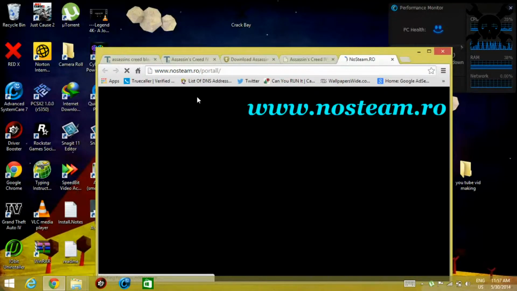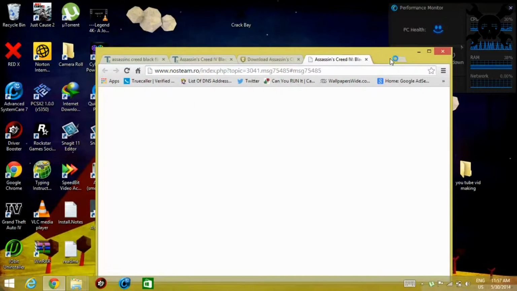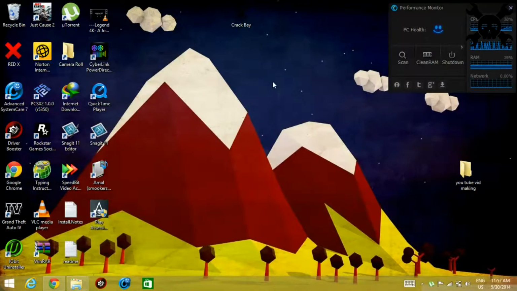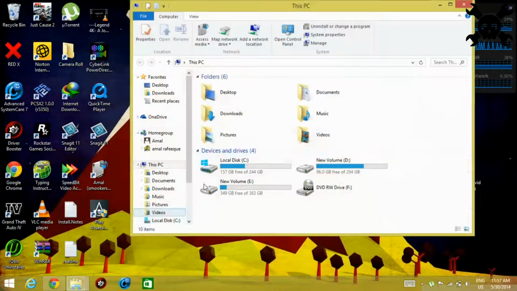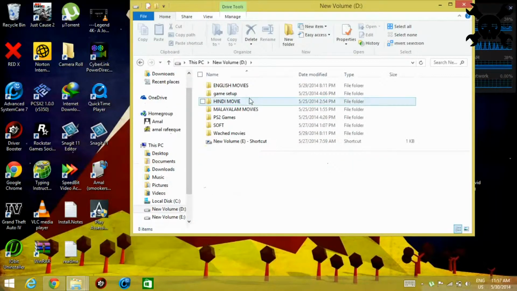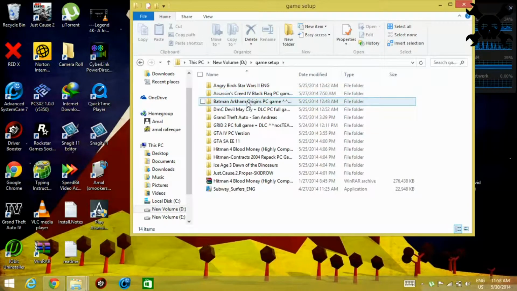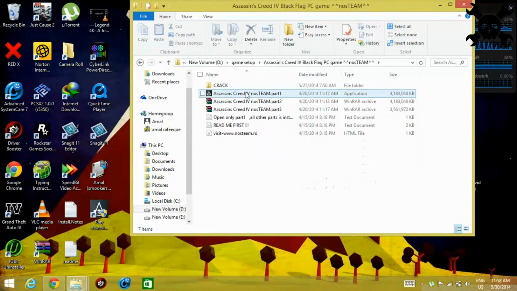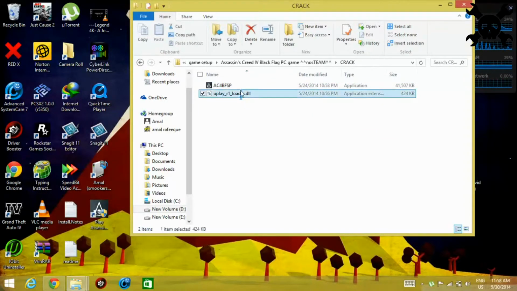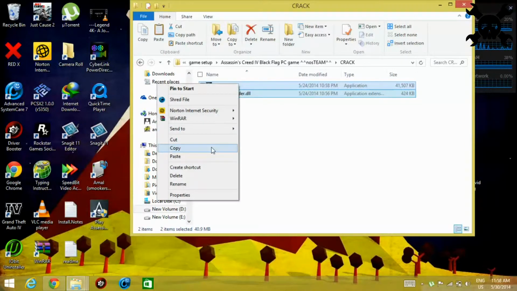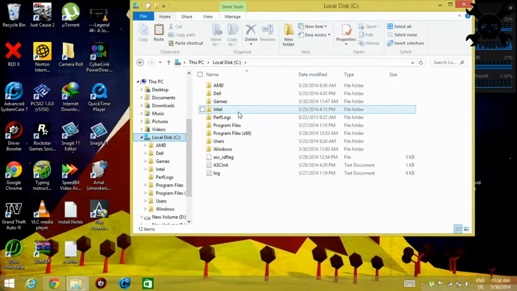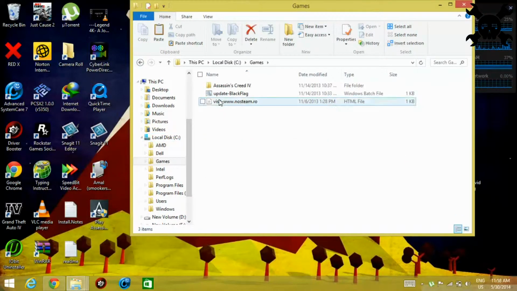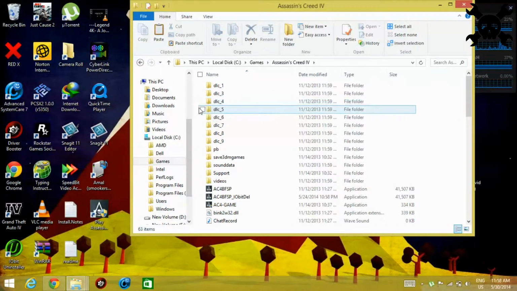Now the installation is completed and we need to crack the game. Copy the crack in the game folder and paste it to the destination folder, the game install folder. Paste here.